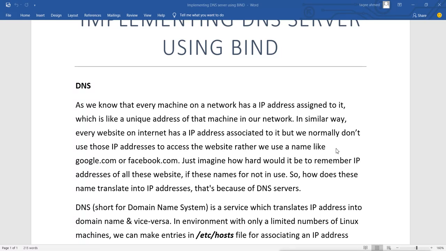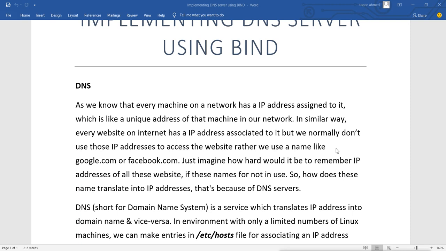So how does this name resolution, translation into IP addresses, happen? That is because of the DNS server. So what does a DNS server do? It resolves IPs to names and names to IPs, because in a network all the communication is done on IP addresses, but an IP address is a number and we are not able to remember those numbers. Humans can remember names but cannot remember numbers. So we have the DNS server, and it resolves these names for us.